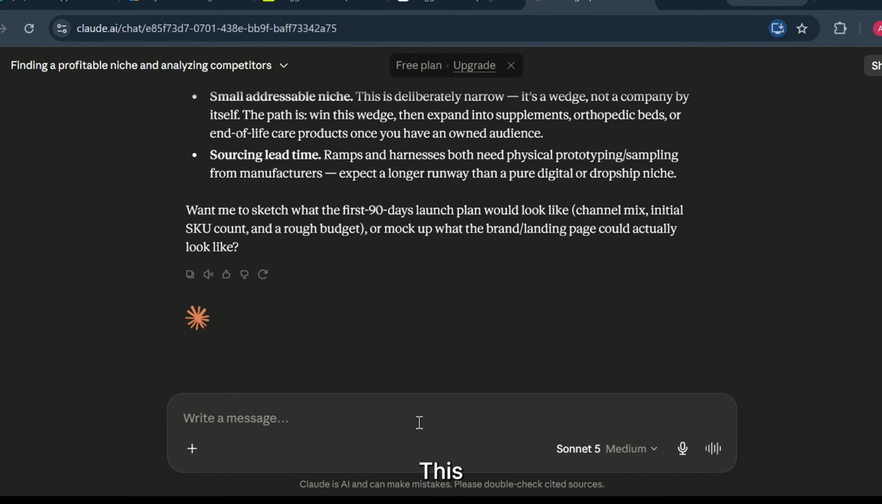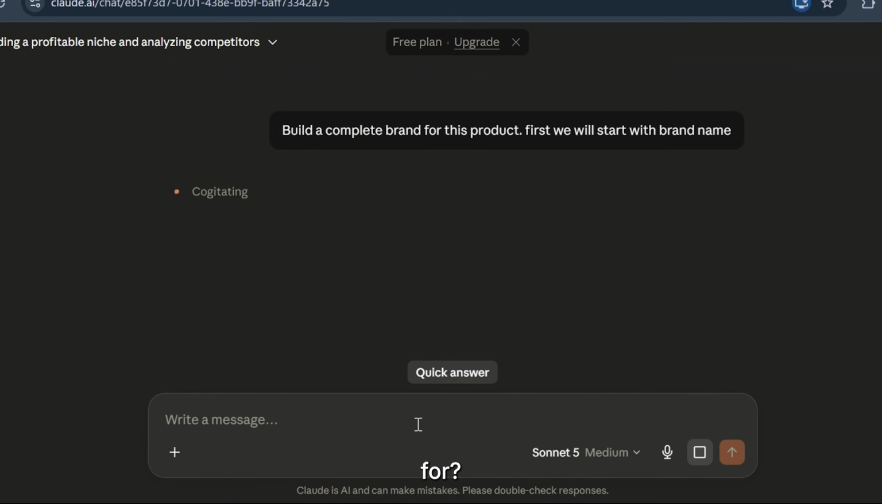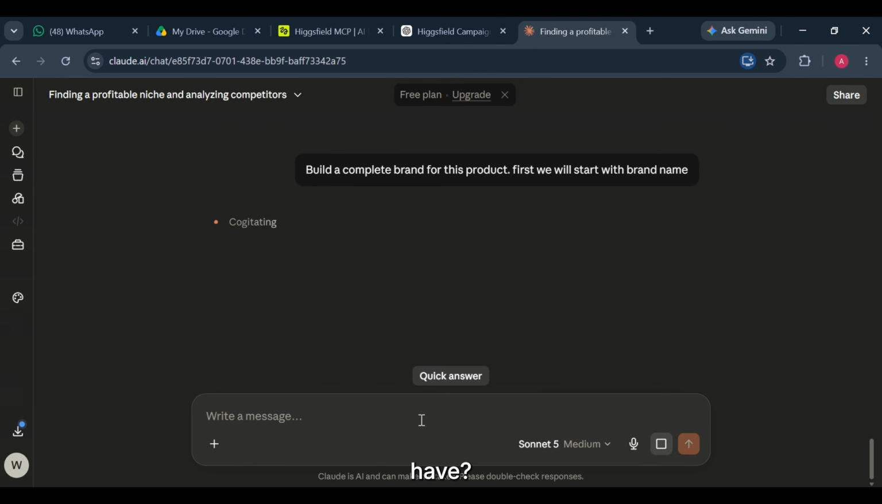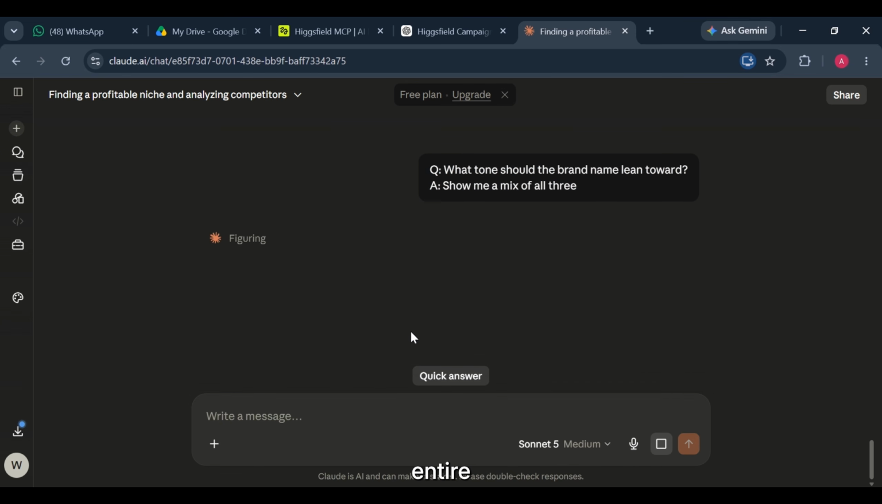Creating the brand. This is where I wanted to take a slightly different approach. Instead of immediately generating logos and images, I wanted Claude to help shape the identity first. Because good branding isn't just about making something that looks nice. It's about making everything feel connected. So we start talking through the fundamentals. What should the brand represent? Who is it for? What kind of personality should it have? Should it feel premium, minimal, playful, luxury? Every decision changes the direction of the entire brand.